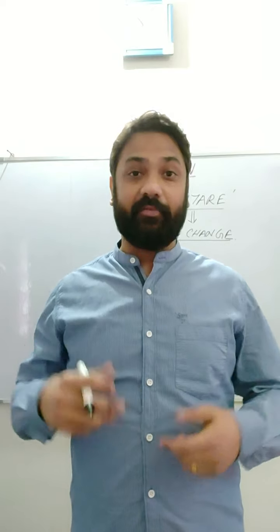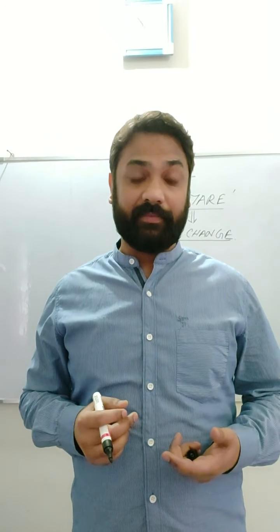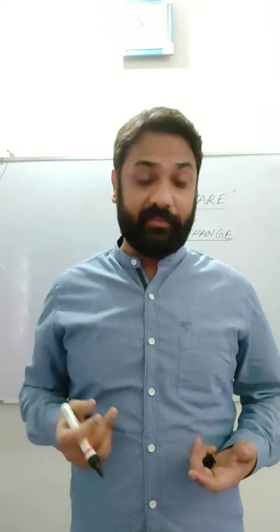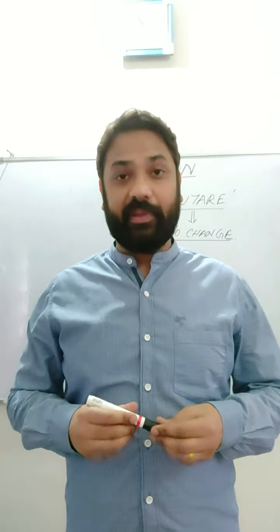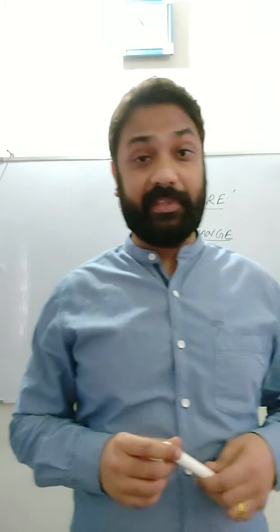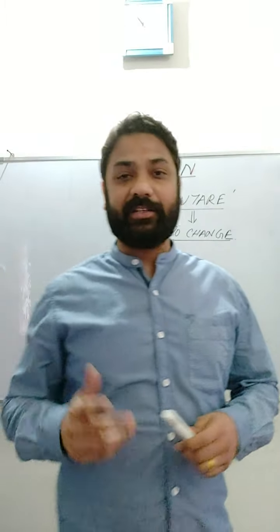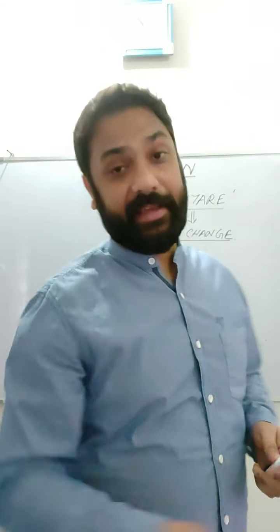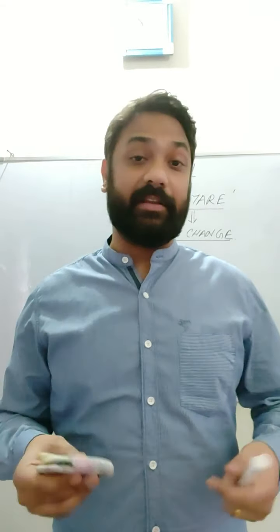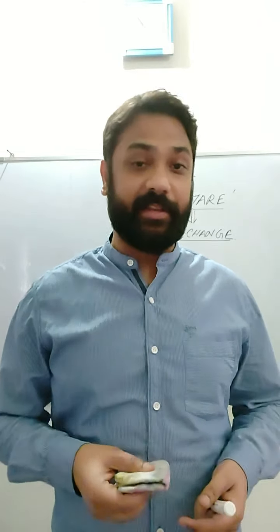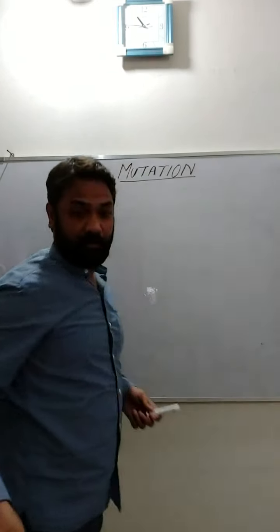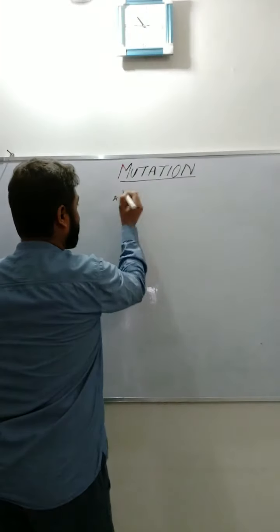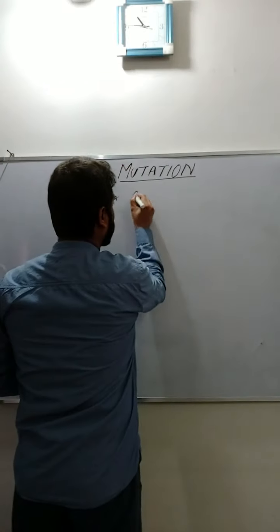Now the question is, where is the change occurring? When we define mutation, we will come to know where the change occurs. If we look at the definition of mutation, it's a very simple definition that says mutation is a sudden heritable change in the genetic material. We can have different variations of the definition, and if we see different variations, it says that